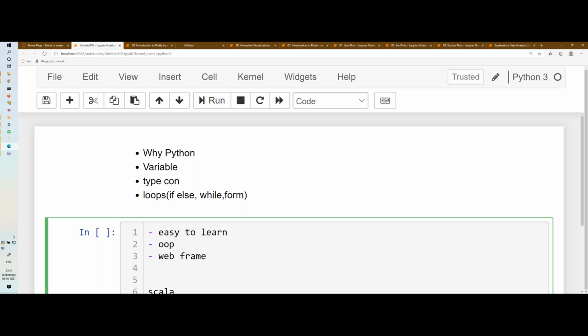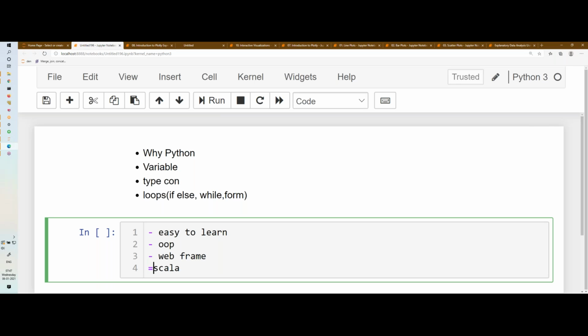Maybe in future. But as of today, Python is the winner, right? Wave framework, it is supporting Django, Flask, so many applications. So there are so many other reasons. If I keep writing, it will never be ending. But the major reason is it is easy to learn. That is the reason most of the people have started using Python, because it is easy. Something is easy means it will be popular.